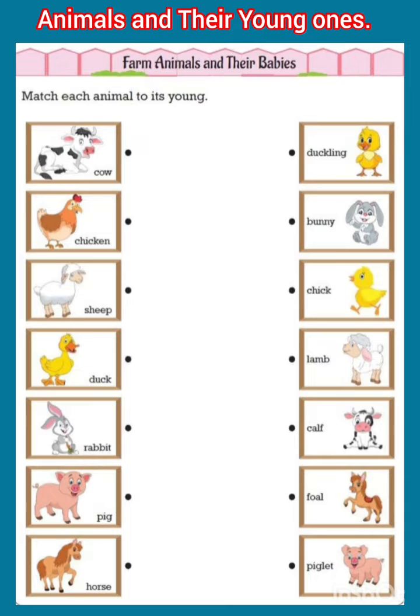So let's start. First is a cow. Where is a cow baby? You have to search and match. Cow baby called calf.